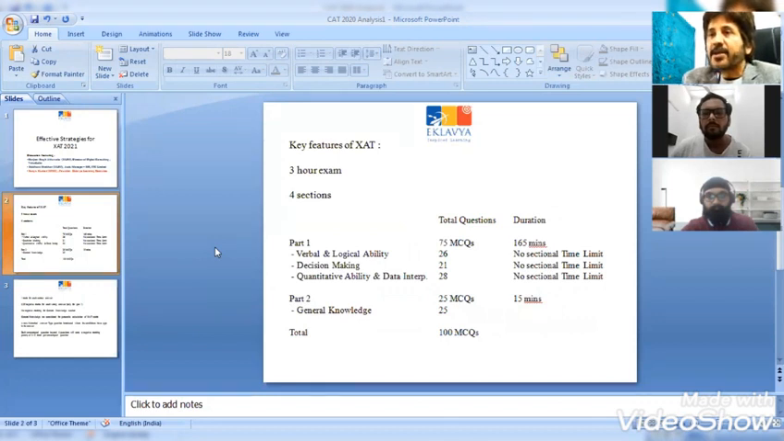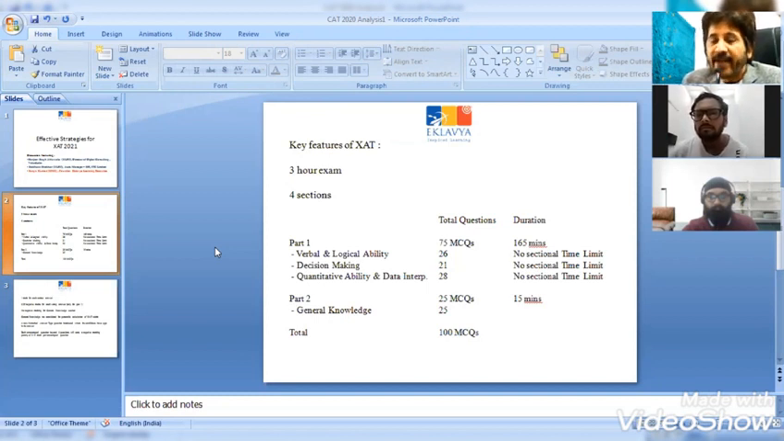So we'll just look at certain key features of ZAT. It's a 3-hour exam. It's going to be a 3-hour exam this year. There are 4 sections, divided into 2 parts. Part 1 has verbal and logical ability, decision making, and quantitative ability and data interpretation. Section wise, verbal and logical ability has got 26 questions, decision making has got 21 questions, and quantitative ability and DI has got 28 questions. Overall 75 questions to be answered in 165 minutes.